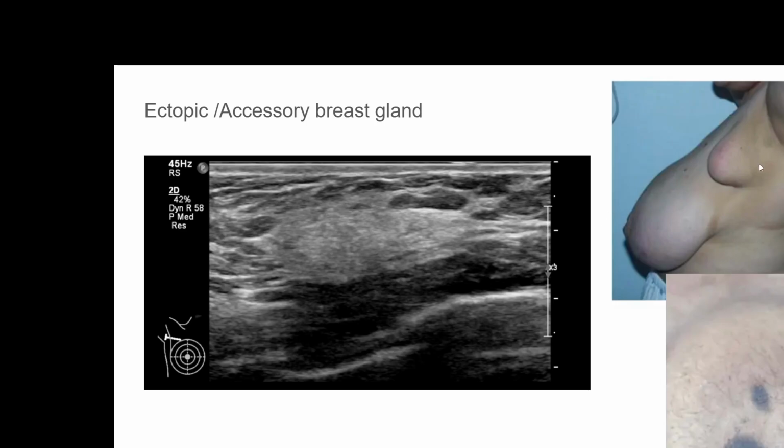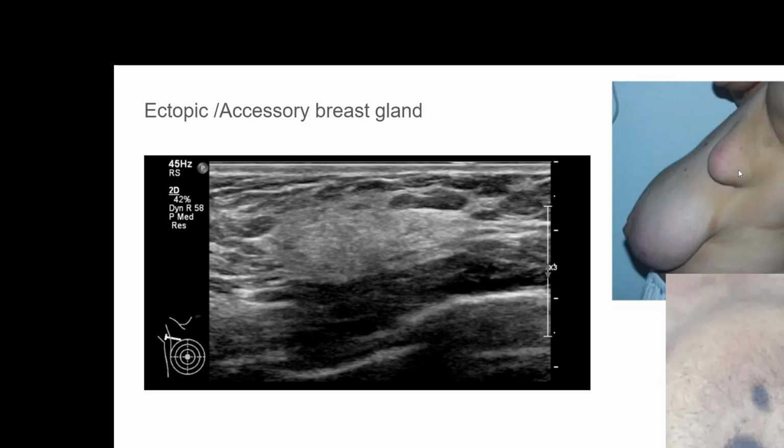That's the area where the ectopic breast tissues are often seen, or at times it could be even away from that area. Most of the time it is in the axilla, a swelling which can be confused with other axillary swellings. Characteristically, accessory breast glands have a soft consistency and are painless. The only issue is cosmetic. Rarely, an accessory breast gland may have a primitive nipple-like structure, and if it is present, that clinically confirms the condition.